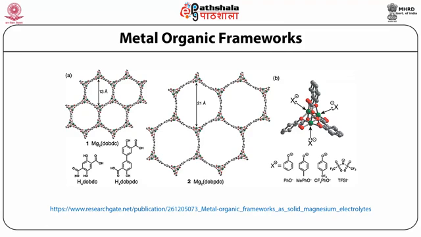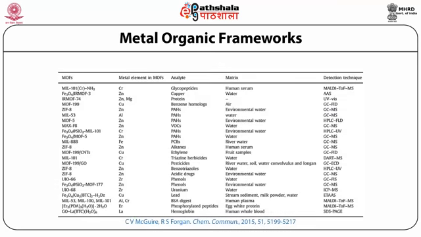So here we are seeing two metal organic frameworks of the same composition but with different pore sizes. Here are shown some examples of applications of different metal organic frameworks derived from different organic molecules and varied metal ions.